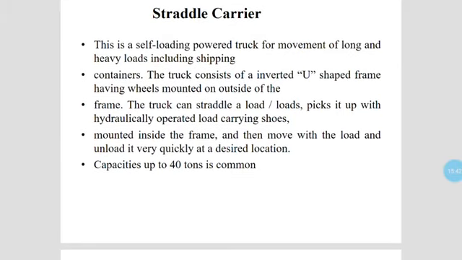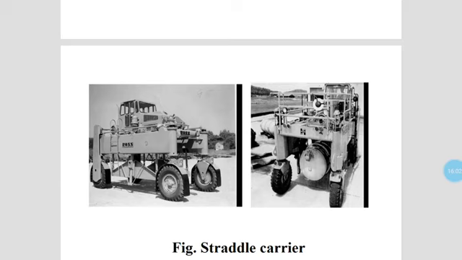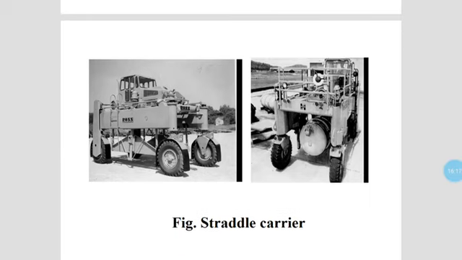The straddle carrier moves quickly, and you put the load at the desired location. A capacity of up to 40 tons is common, typically 40 tons of materials. You can see in the figure the different straddle carriers given, and 3 or 4 wheel straddle carriers are available.